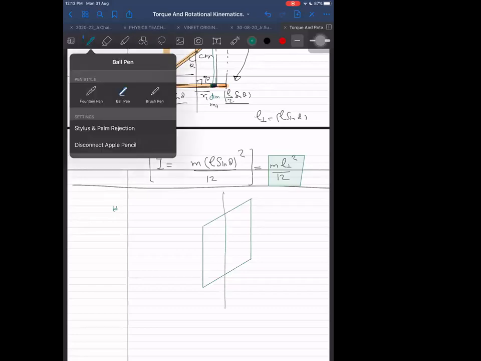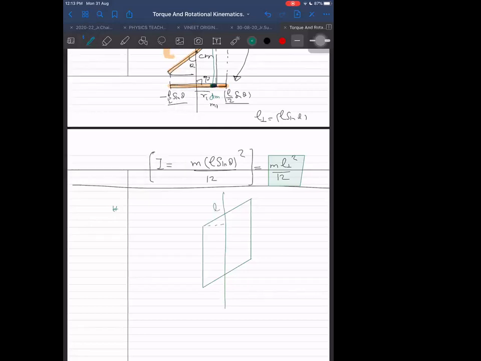Let us take this length as L, this height as H, the axis passing through the center and parallel to the other side length, whatever it is, B. The axis is parallel to this side length. This angle was theta here.